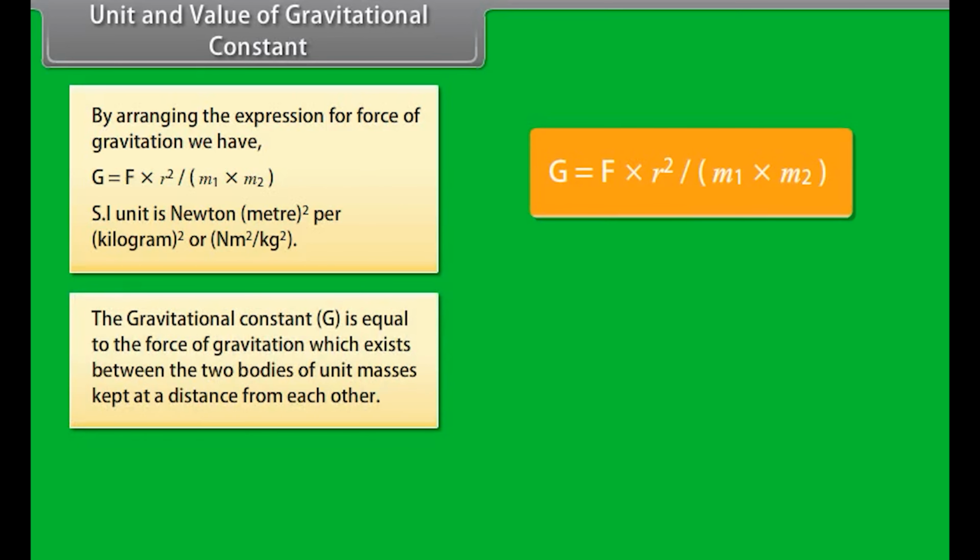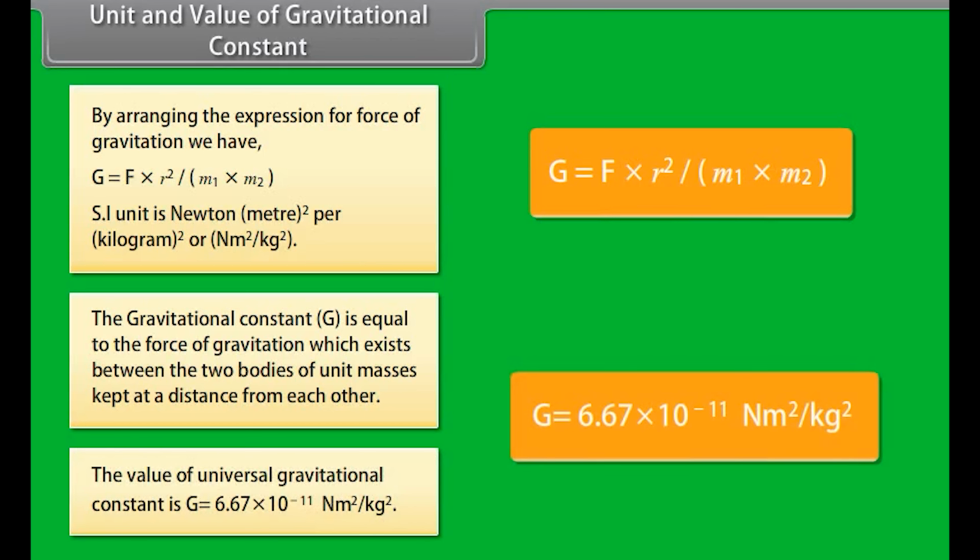The gravitational constant G is equal to the force of gravitation which exists between two bodies of unit masses kept at a unit distance from each other. The value of the universal gravitational constant is G equal to 6.67 into 10 raised to the power minus 11 Newton meter square per kg square.